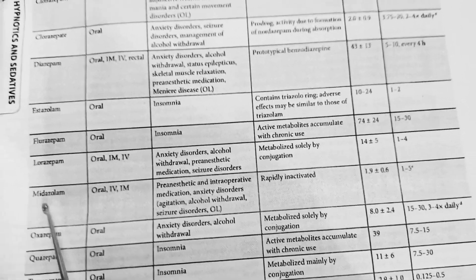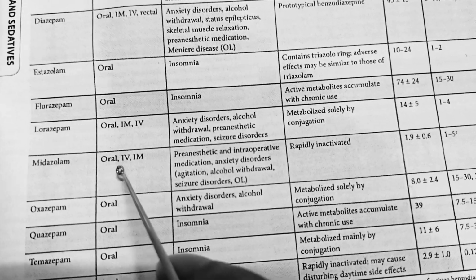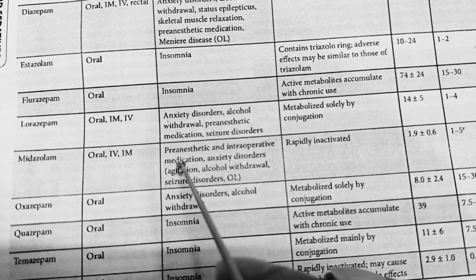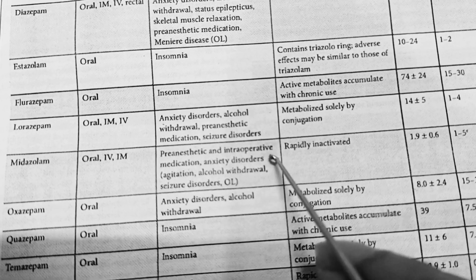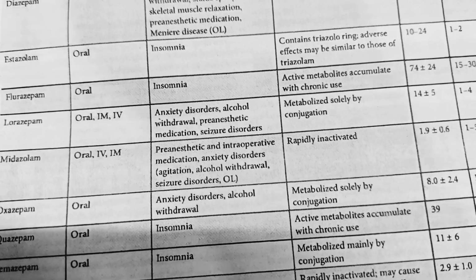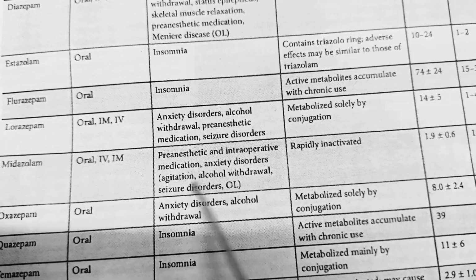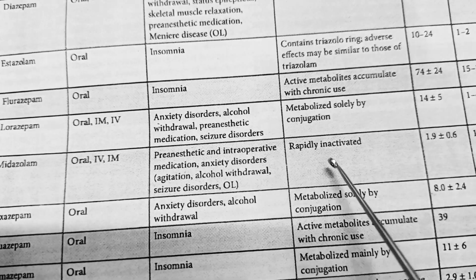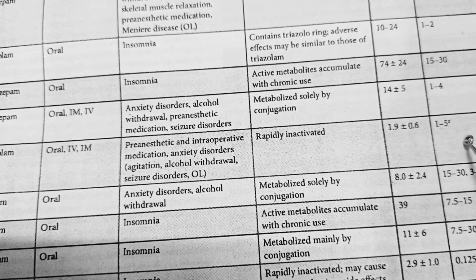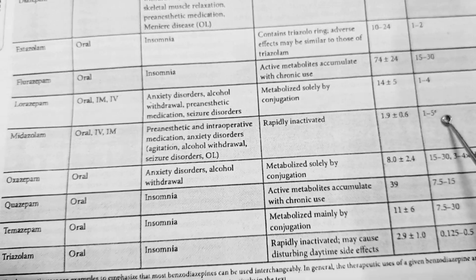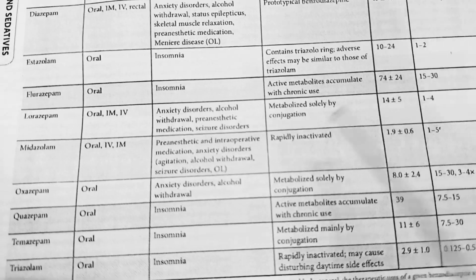Now the midazolam. Midazolam can be used by the oral, intramuscular, and intravenous routes. It can be used in pre-anesthetic medication as well as intraoperative medication, in anxiety disorder, and some agitation, alcohol withdrawal, and seizure disorder. It is available in 1 to 5 milligram, and half-life is very short.